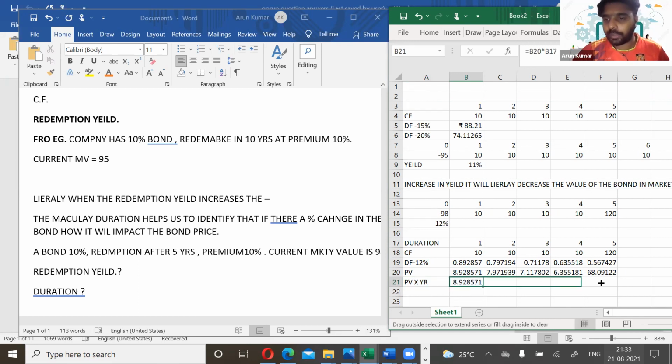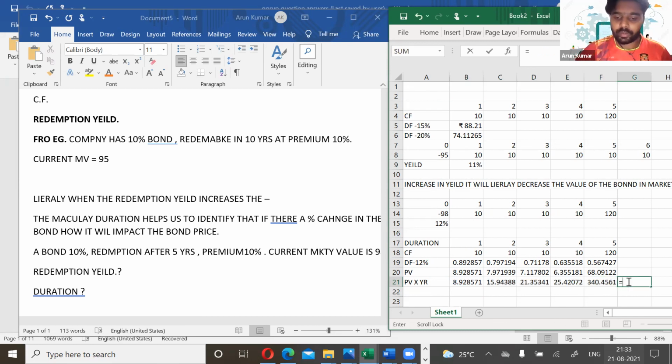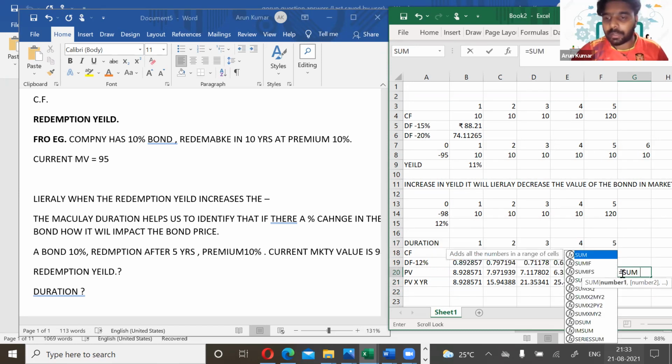We'll do the same for the other columns and take the sum of these figures. Then we have to take the sum of the present value column as well.